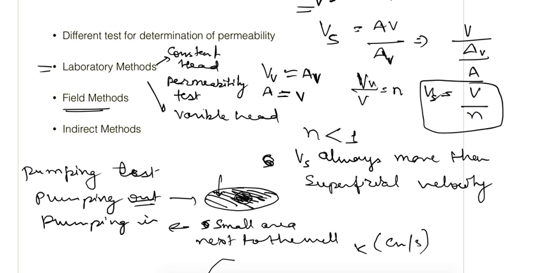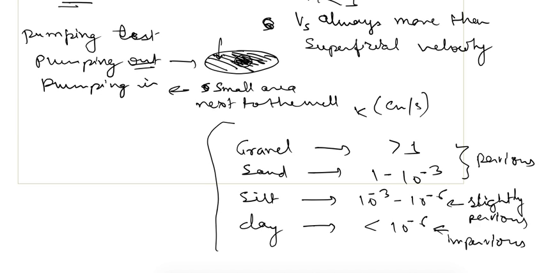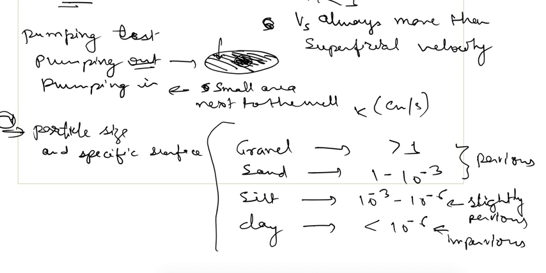Some indirect methods are also there for the calculation of permeability. One indirect method is, if we know the particle size and specific surface, the permeability can be found out.